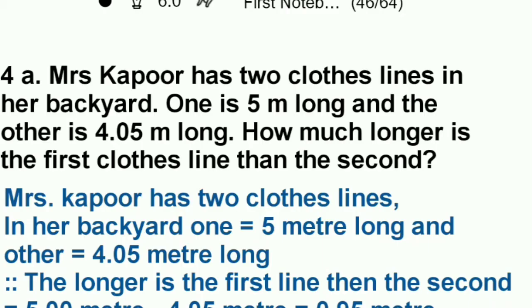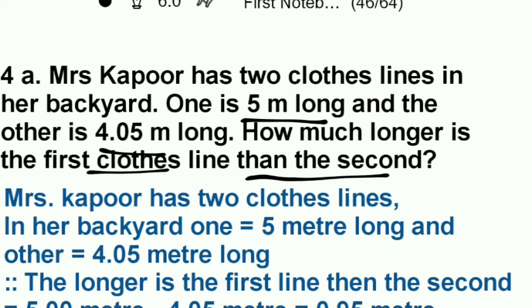Next, question number 4. Mrs. Kapoor has two cloth lines in her backyard. One is 5 meter long and another is 4.05 meter long. How much longer is the first cloth line than the second cloth line? It means we have to find the difference of both the cloth lines.